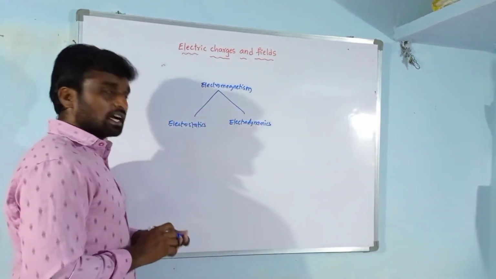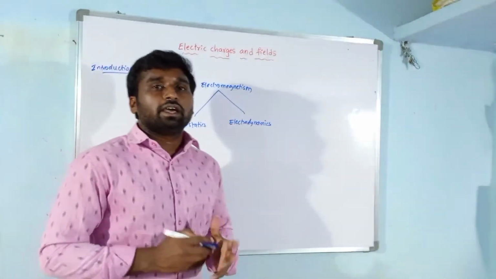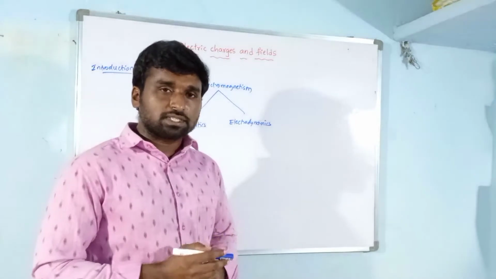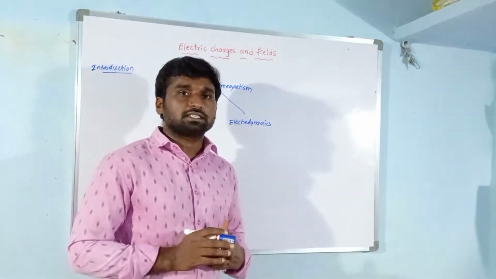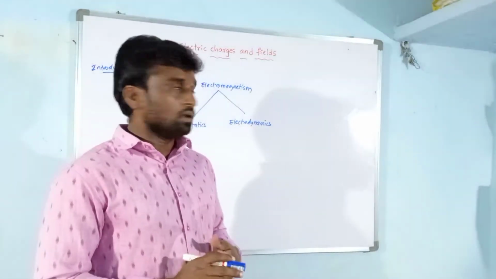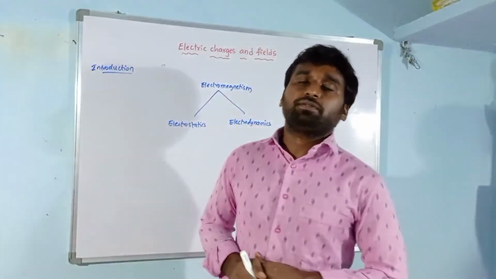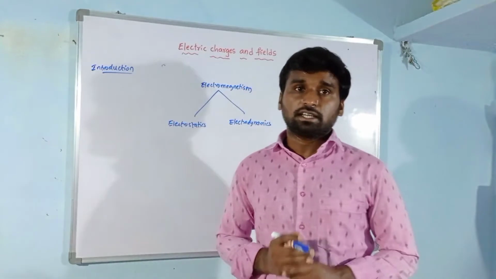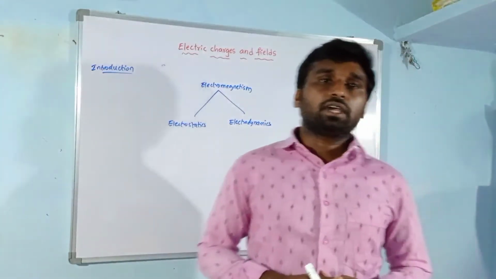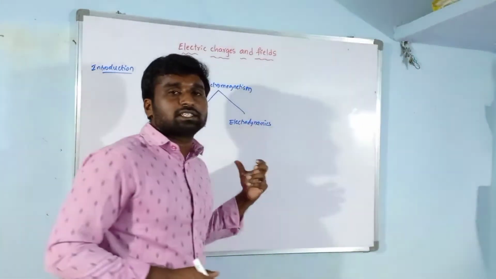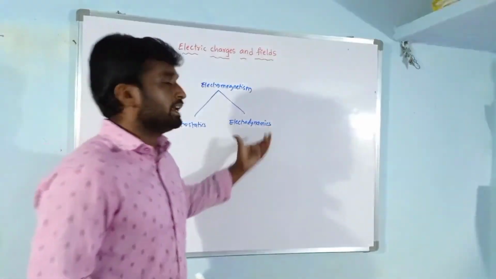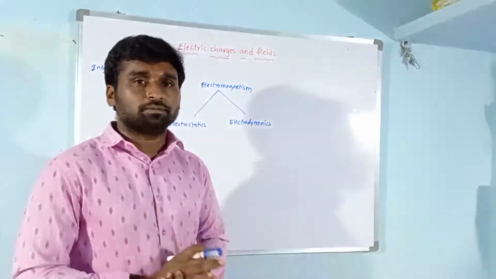So what is electrostatics, what is electrodynamics? Electrostatics is a branch of physics which deals with charges at rest. Electrodynamics is a branch of physics which deals with charges in motion. In electrostatics charges are at rest, in electrodynamics charges are in motion.